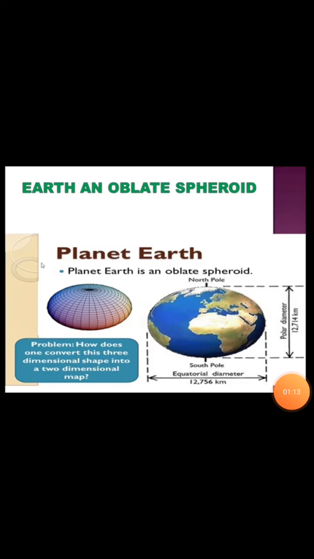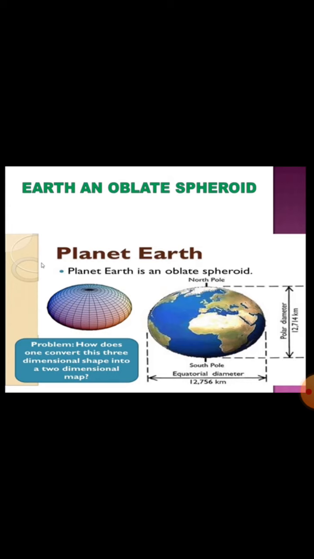Now I will read about Earth as an oblate spheroid. The Earth is said to be spherical, but it is not a perfect sphere. Its diameter varies at the equator and at the poles. Its diameter at the equator is 12,756 km, while its polar diameter is 12,714 km.